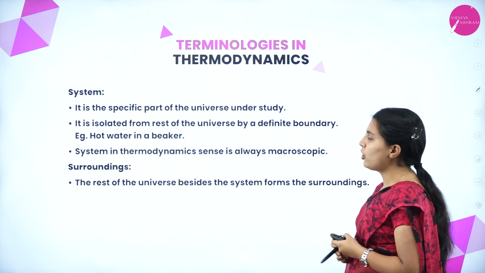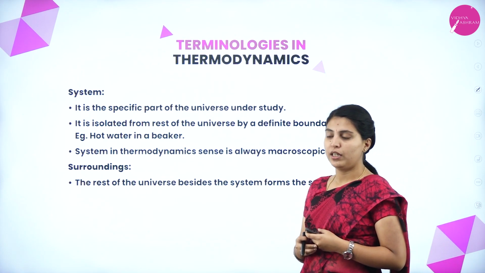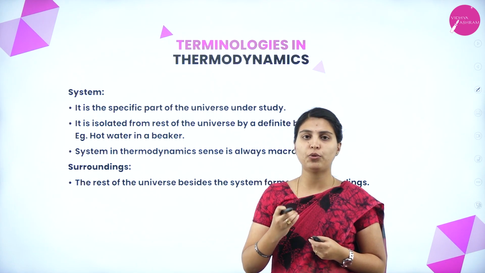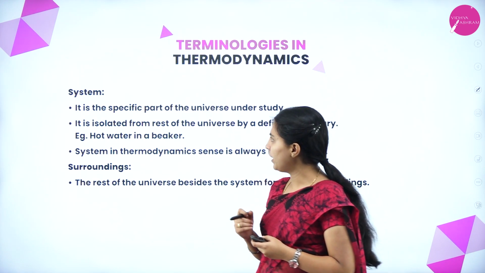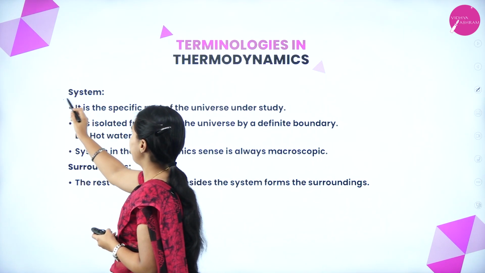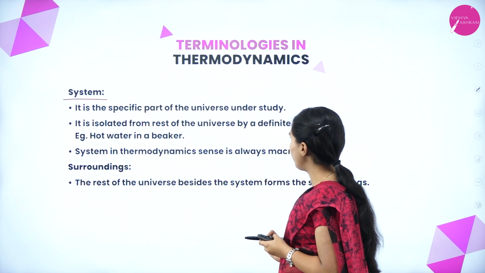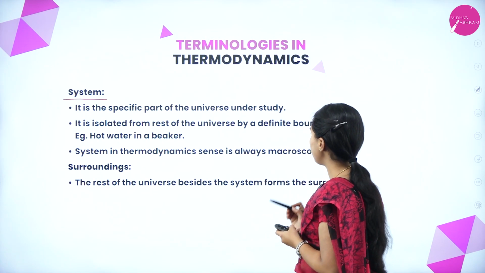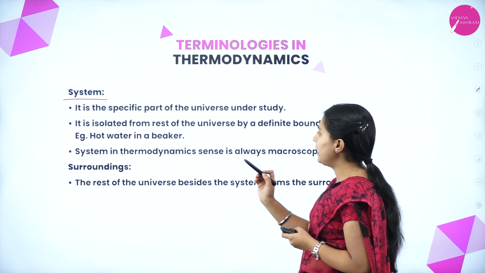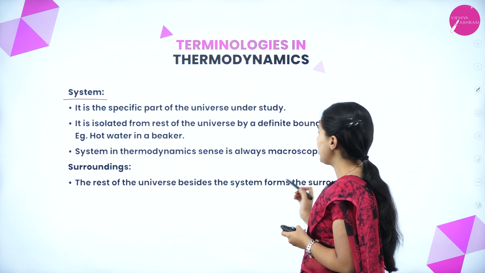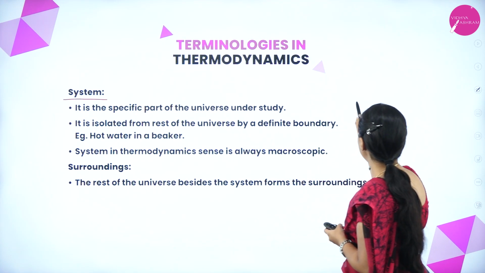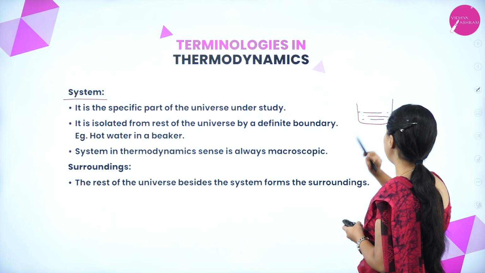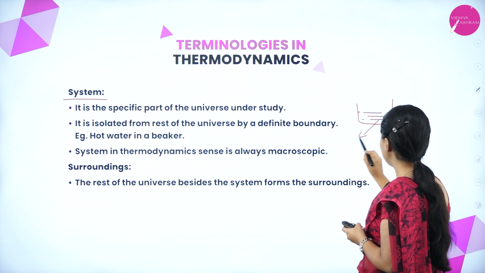Next one, terminologies in thermodynamics. Since it is a little bit of a new chapter about heat, we have to understand many terms regarding this chapter. First one, system. It is a specific part of the universe under study. It is isolated from the rest of the universe by a definite boundary. A system in a thermodynamic sense is always macroscopic. If you take a beaker with water in it, this is a system.